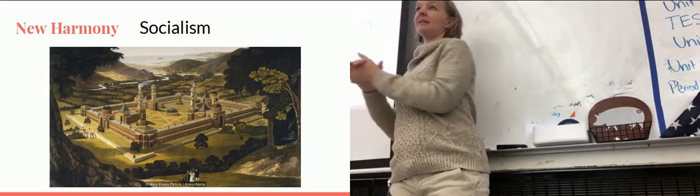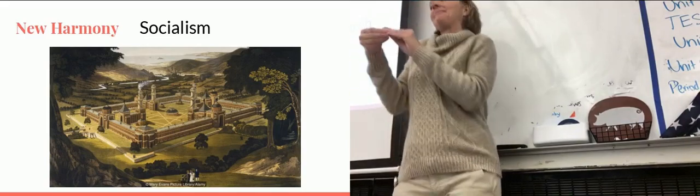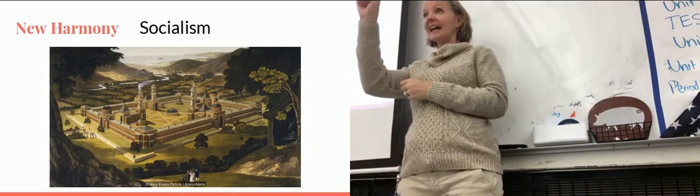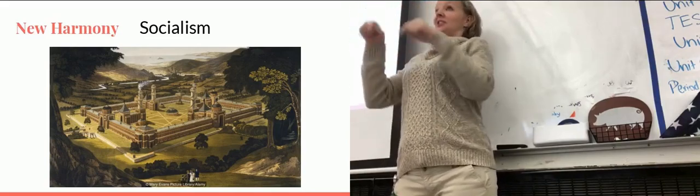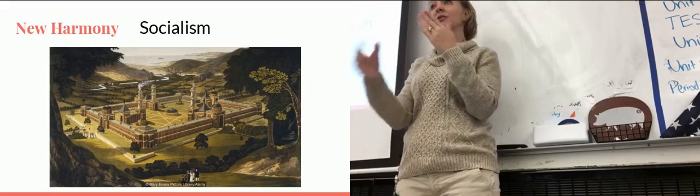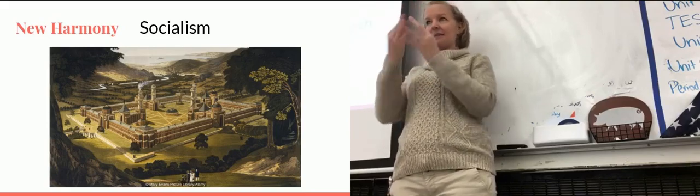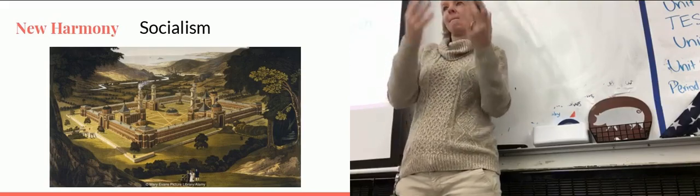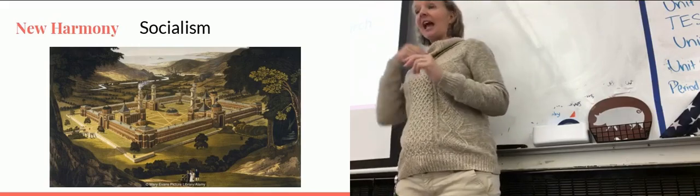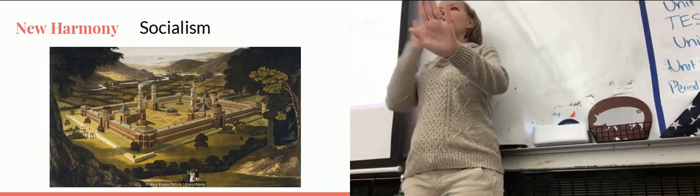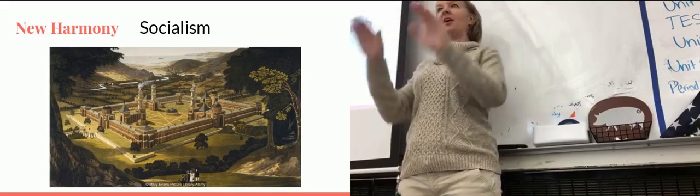Now, as a quick little side note, just so that you guys are aware, FLDS is still an extremely popular religion throughout the United States, especially in Utah. I've had several students that have been from FLDS families, from polygamous families. I think there's a little bit of a stigma. I already had people yesterday kind of make a couple of comments. We don't know what the environment of our classroom is. We could have people in here that are from polygamous families.